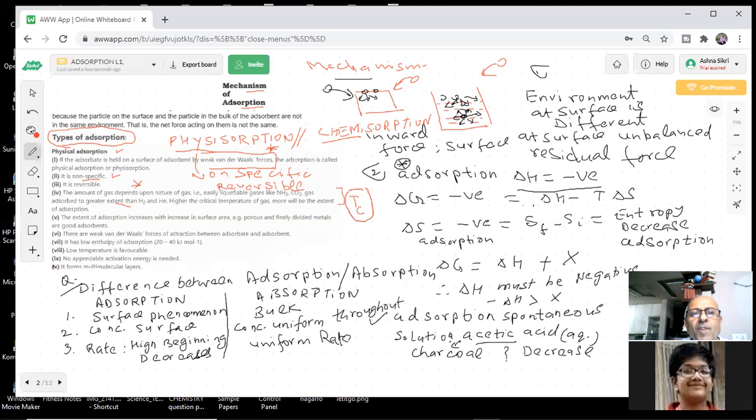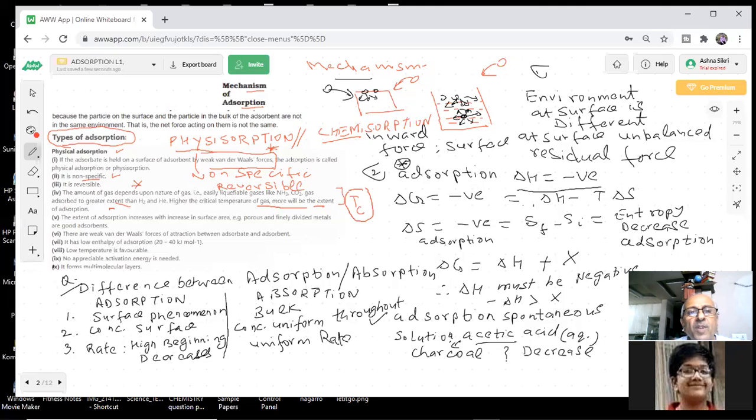So physical adsorption will be more in those which have a higher critical temperature, because they are likely to have stronger attractive force at the surface. This is an important question that has been asked in the paper. Okay. So I have linked the adsorption with critical temperature for physical adsorption. Students, yes or no? Yes, sir. Got it? Yes, sir. Any doubt? No, sir. Because it is going to be there in the paper, I'm telling you. Here students make a lot of mistakes. They don't know what they're doing.